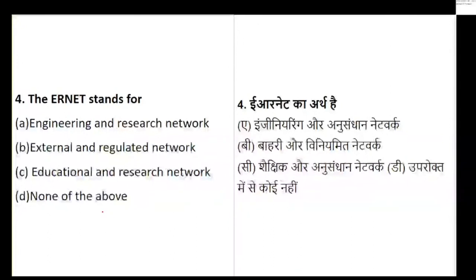Now question number 4 talks about what? ERNET. What does it stand for? Is it Engineering and Research Network? Is it External and Regulated Network? Is it Educational and Research Network, or none of the above? If you feel acronyms are a big part of your examination, yes, in 2021 and 2022 also, we had simple questions on acronyms. So please remember, you should be aware of these acronyms very properly. So ERNET stands for what?